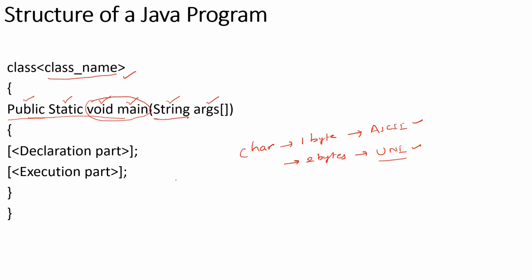Generally, you have wrapper classes like Integer.parseInt, Character.parseChar, Float.parseFloat. String.parseString we won't be having, because every input which you give will be in the form of string. So you can't convert that again into string, right? Okay, that we'll see in the next class. Now you have this declaration part and execution part, where you're going to declare the variables and execute them. This is a simple structure of your Java program.